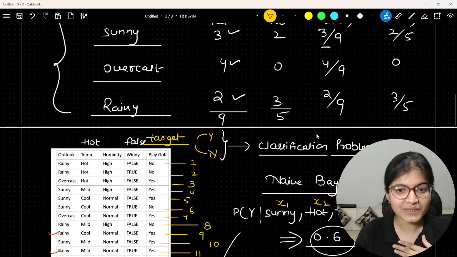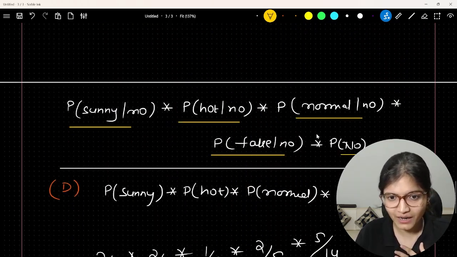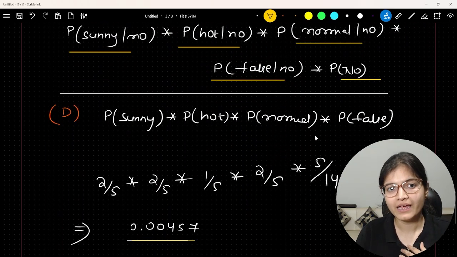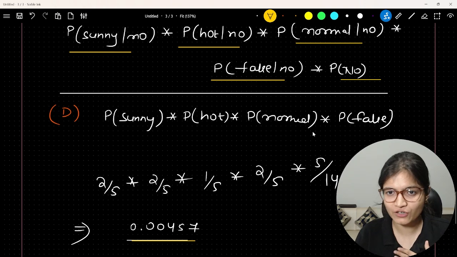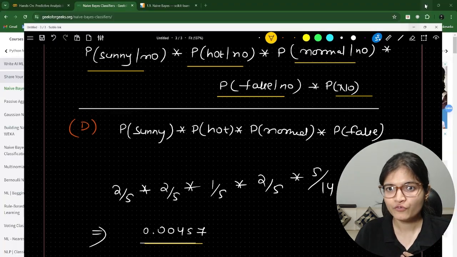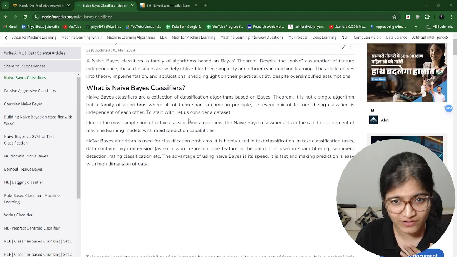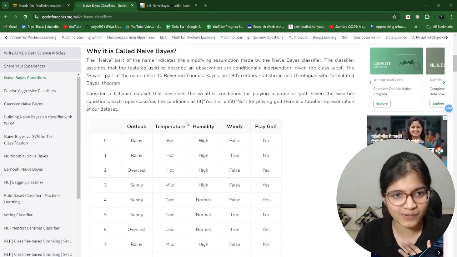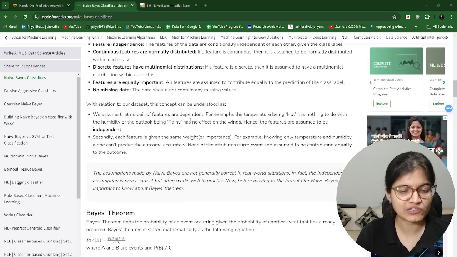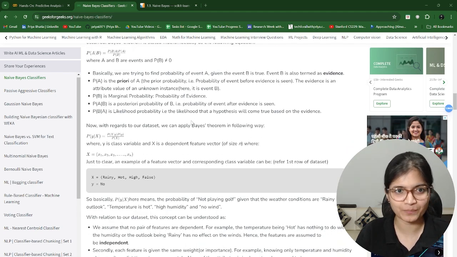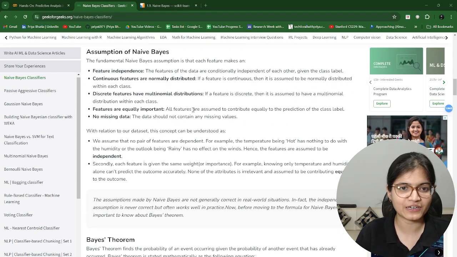Now you can ask me, Priya, okay, this is what we have, but at what point of time can we go for this kind of algorithm? For this, you can refer to the page on the naive Bayes classifier on the GeeksforGeeks page itself. It's very brilliantly written. That image I have also taken from this page, which contains a bit of a problem, so you can rectify that.